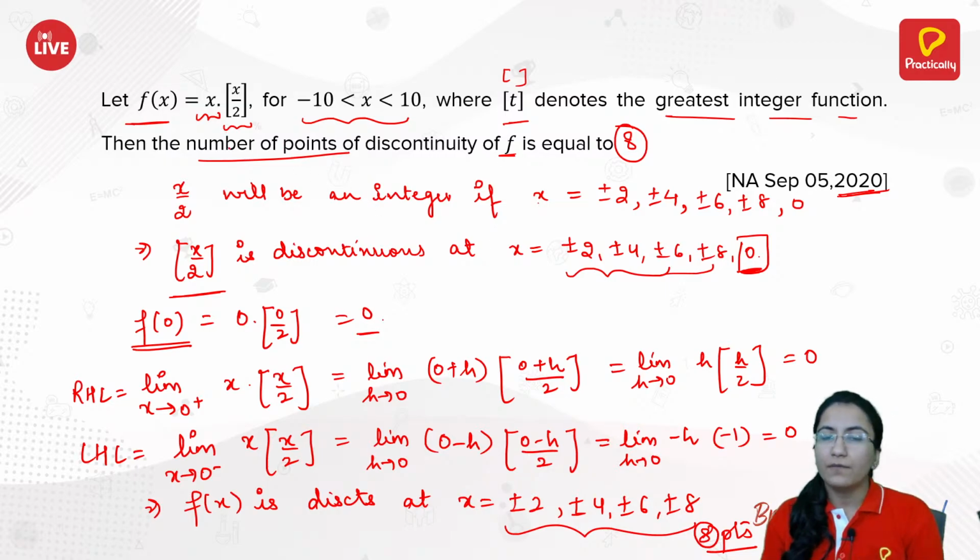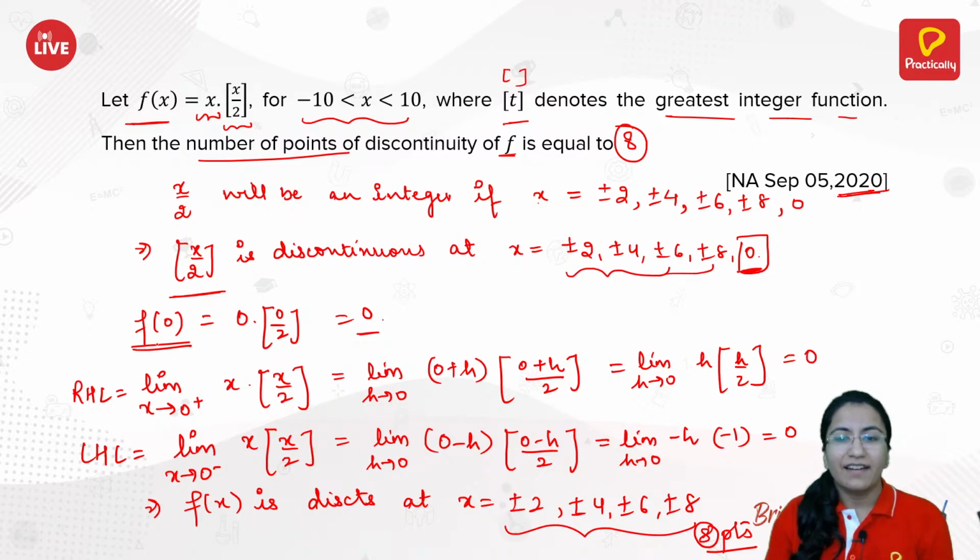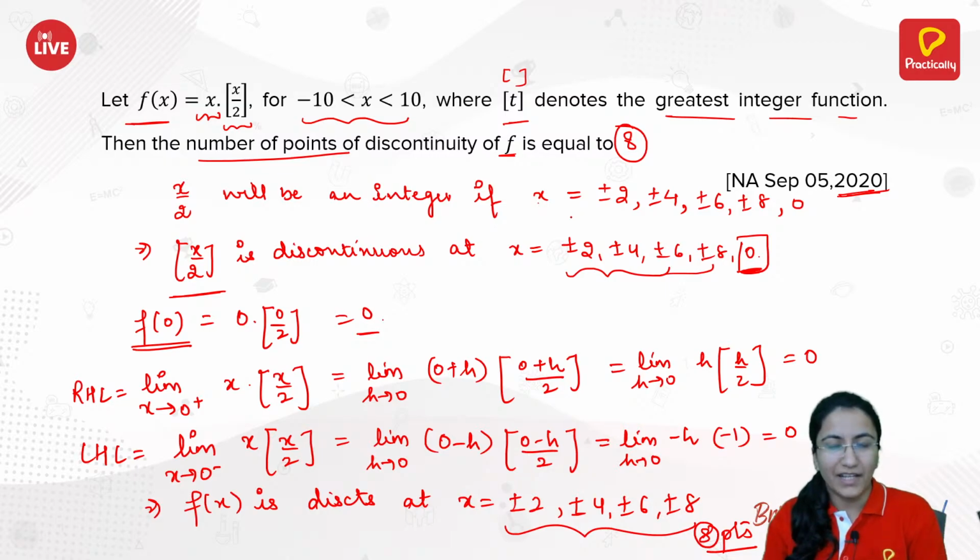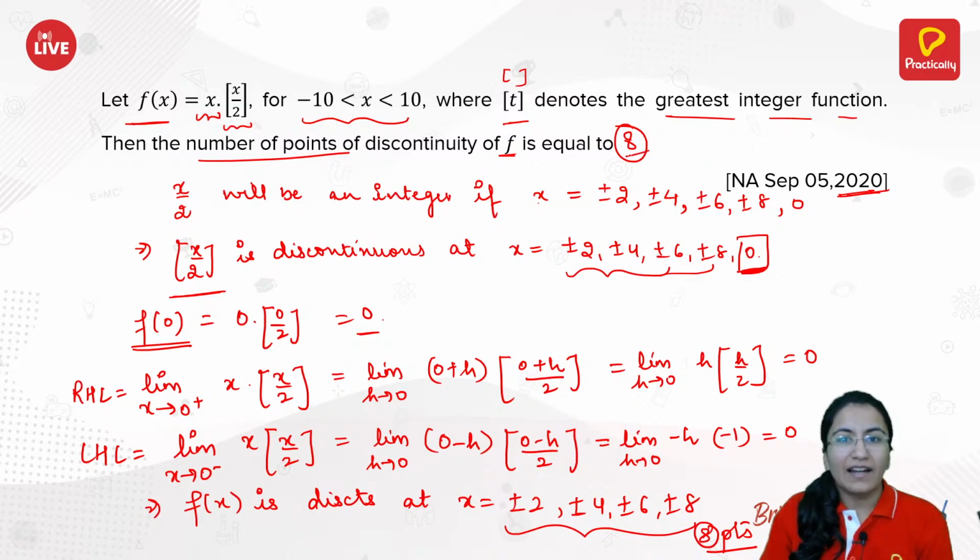We always check for 0 because sometimes it seems that at 0 the function must be discontinuous, but it comes out to be continuous, as in this case, right? So you need to check for 0 always. You can even check for other points if you have time. So definitely check for 0, otherwise you would have marked 9 as your answer, which would be wrong. So do check for 0, and after checking for 0 we found that we are left with only 8 points, right? So the answer is 8 for this particular question.